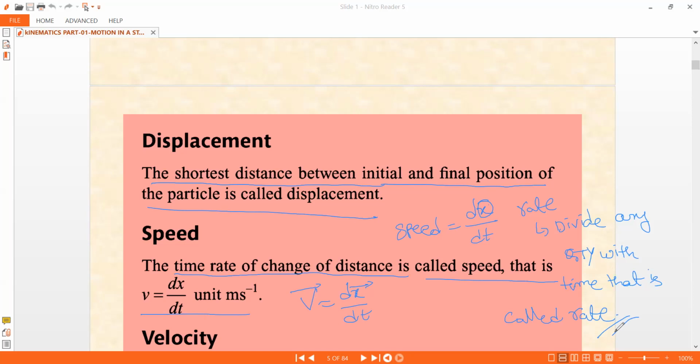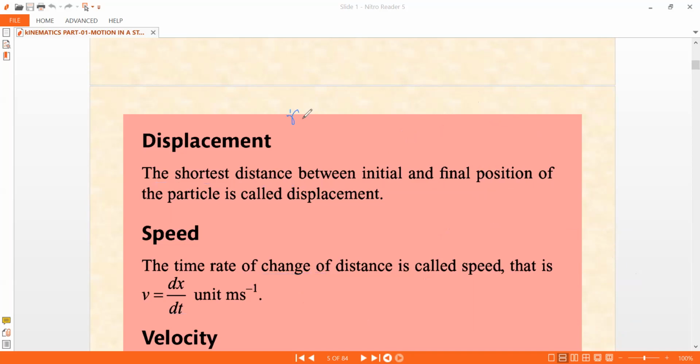Suppose they ask you what is the rate of change of area with respect to length. That is also a rate. What we are talking about is the rate of change of area with respect to time divided by the rate of change of length with respect to time. So these are the different ways we tell the rate. In general, rate refers to taking any quantity and dividing it by the time. Remember, this is very important.